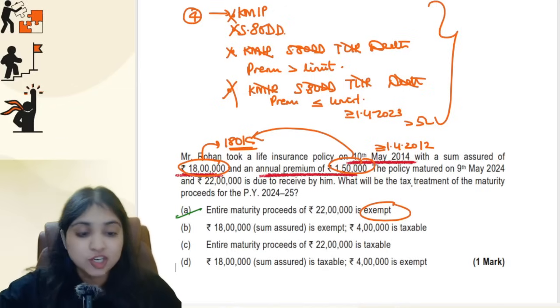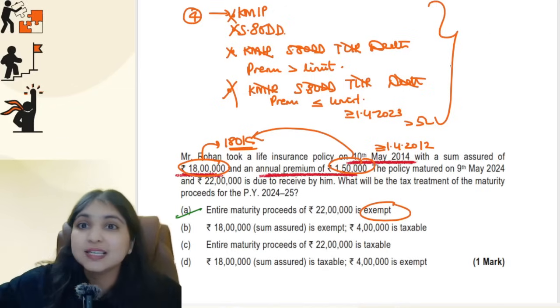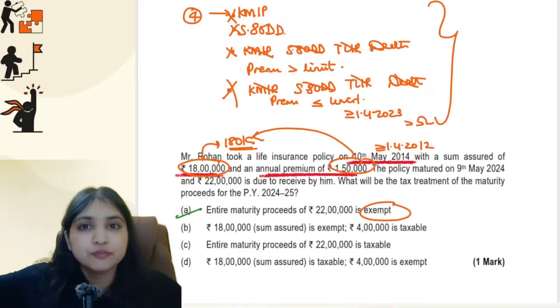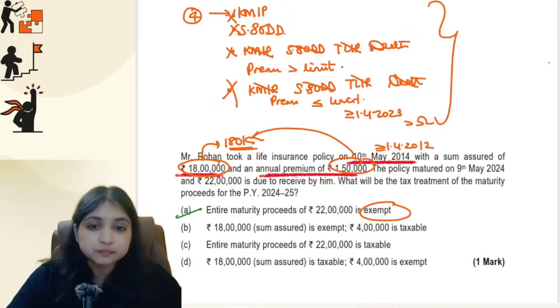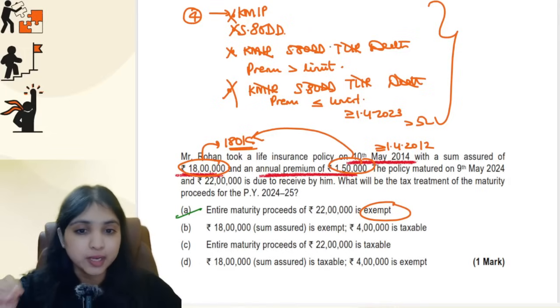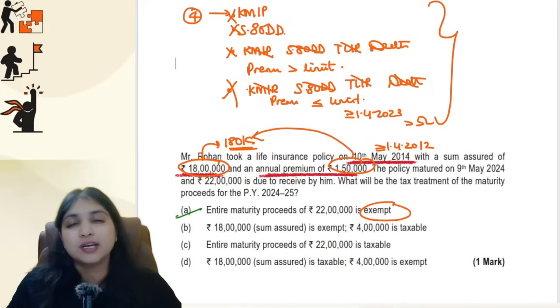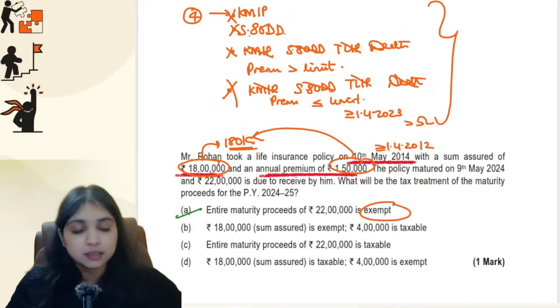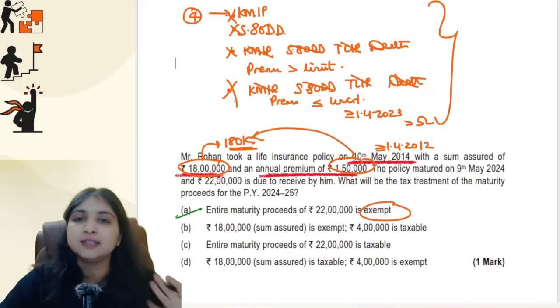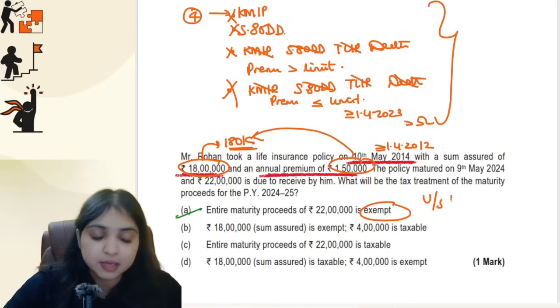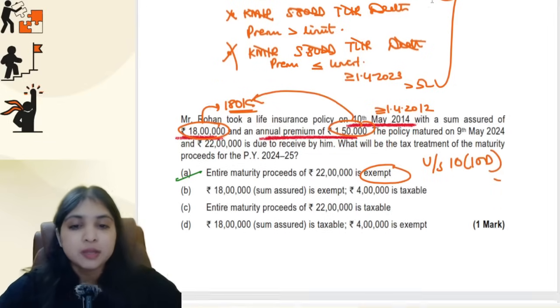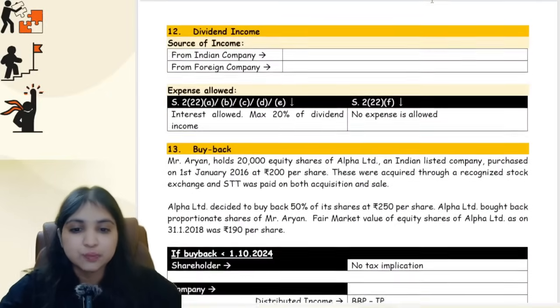I'm not going into too much detail because I've explained it to you very nicely in the SOS video. I'm hoping you've watched that, and with that assumption, I'm solving this question for you. Only if it comes under any of these 4 situations will the maturity proceeds be taxable. But if it is not coming under any of these situations, then the maturity proceeds will be fully exempt under section 10(10)(d).